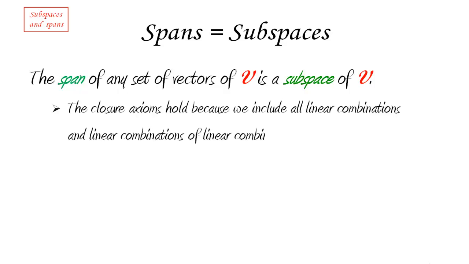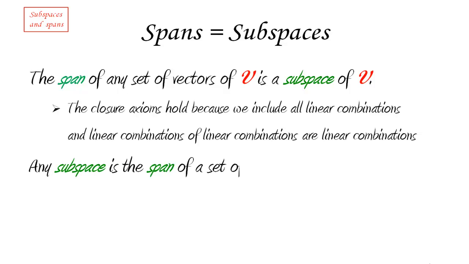Not only that, but this is one little thing that you may want to check, and this may be a difficult line for you to parse, but linear combinations of linear combinations are also themselves linear combinations. Okay, so if I start from two linear combinations of vectors in my set and I combine them into linear combinations, what I come up with is just a linear combination of the originals. It's just a matter of rearranging it. You may want to double check it also to make sure you understand what this sentence is actually saying. Okay, but basically, the closure axioms have to hold. There is nothing that can go wrong with that if we're looking at the span. So every span is always a subspace.